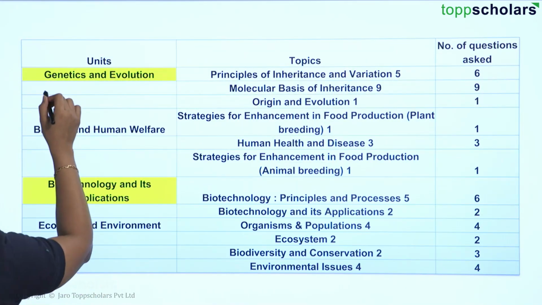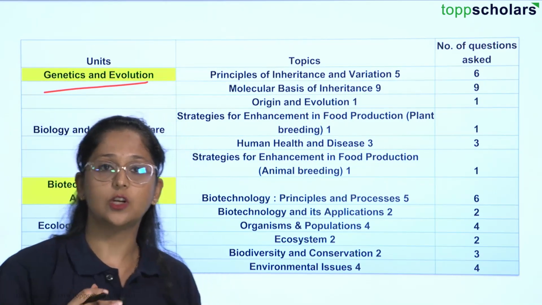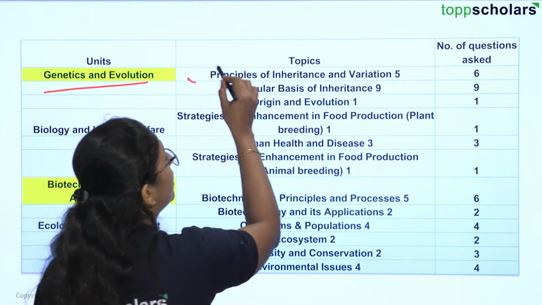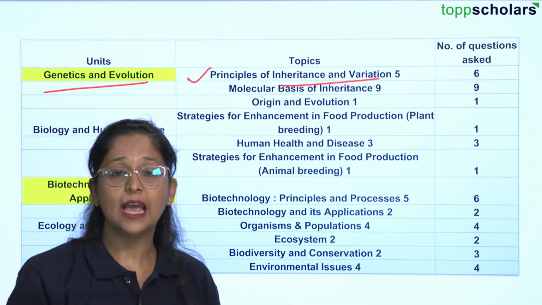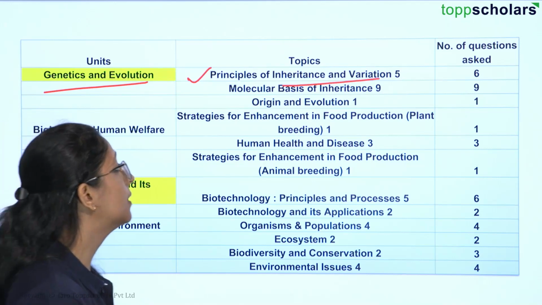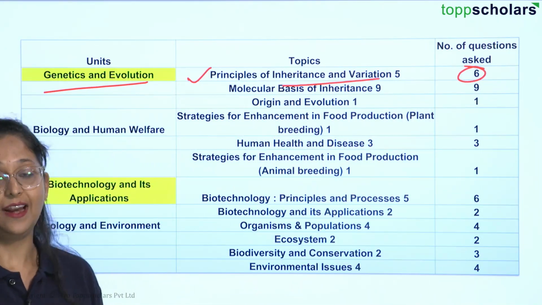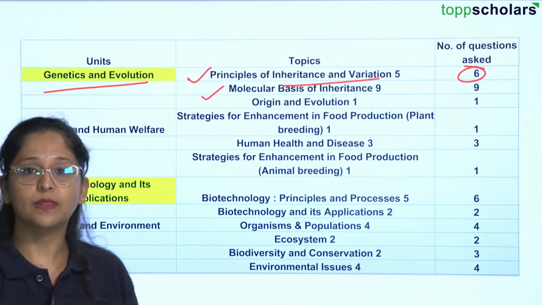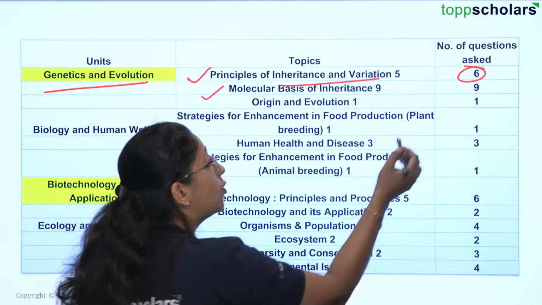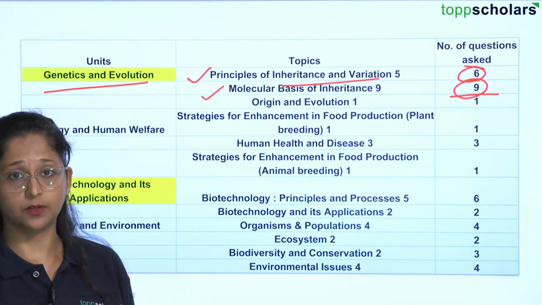Again a very interesting topic that we have is genetics and evolution. In this chapter we have principle of inheritance and variation. A very important topic, we learn about Mendel and how the experiments were done by Mendel. From that you have a total of 6 questions, okay. And another interesting one, that is your molecular basis of inheritance. From that we have around 9 questions. So you know how important this chapter is and how in detail you have to learn about this here.